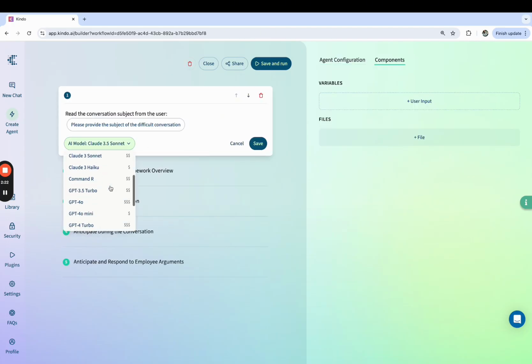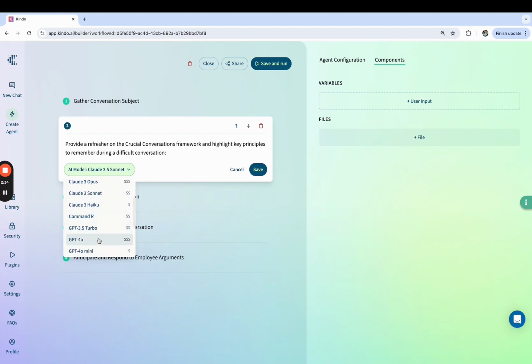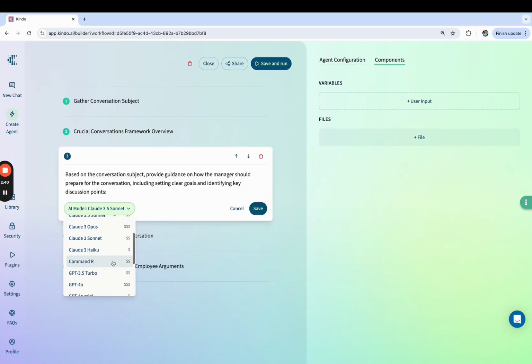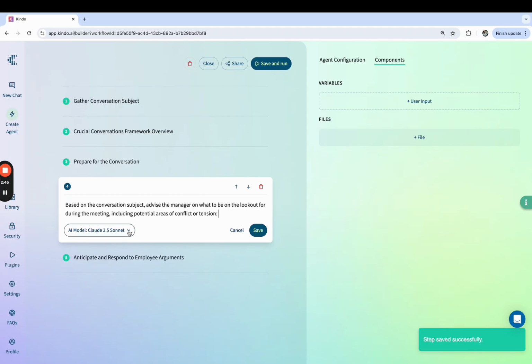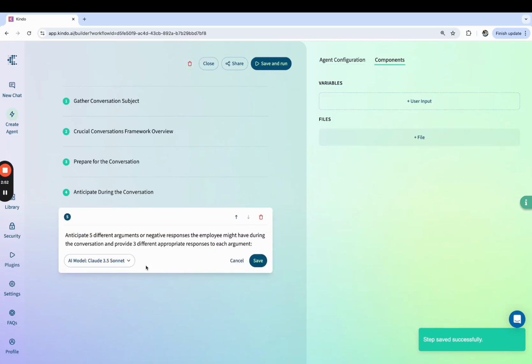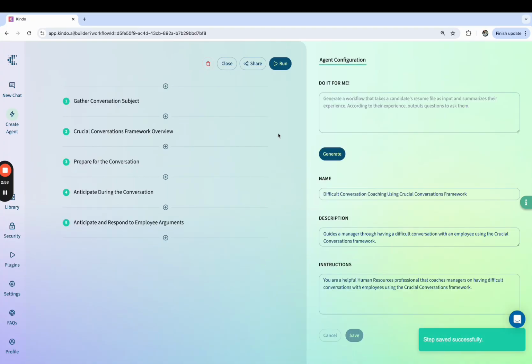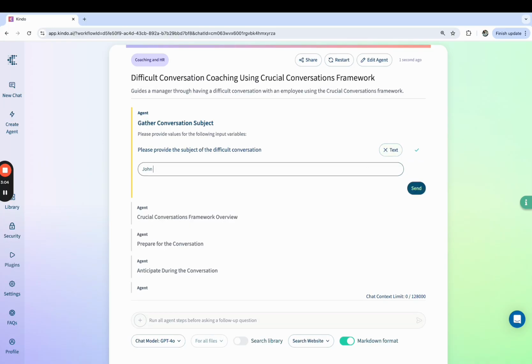Now, let's just say that different AI models are good at different things, and different models know different things. So even though this agent's already been created, I'm just showing you here that if I wanted to, I could go back and edit anything within this agent to make it more specific. I could ask it to do other things, additional things. I could ask it to do less things. But in this particular case, I'm just changing the actual model that I use because, for whatever reason, I feel like GPT-4o might give me more information about a crucial conversation that's more adequate for my particular organization.